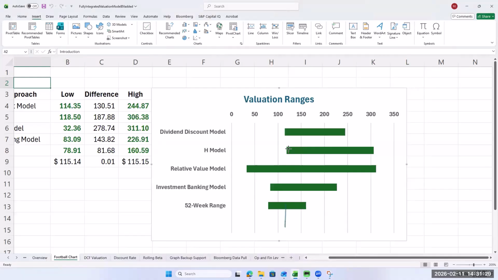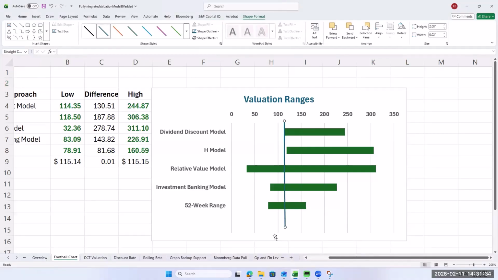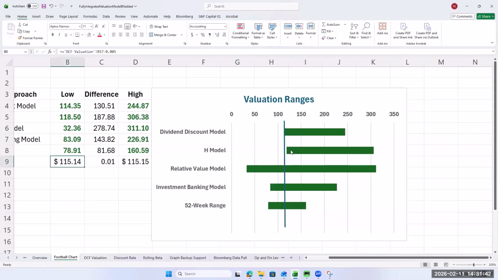Right here. Does that look like a buy, sell, or hold? It looks like a pretty strong buy, right? So it's currently trading for 115. And we have its 52-week range, it's right in the middle. It's not trading at an unusually high level. Maybe I would say we can hold on to the stock. I feel comfortable holding on to it based on what we have here. Our assumptions don't look radically off.